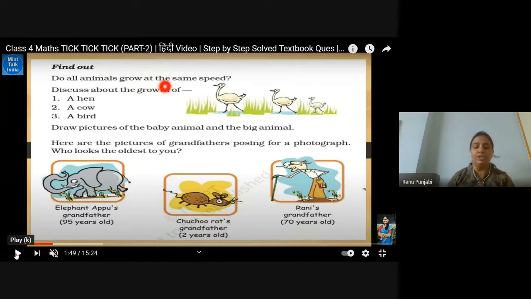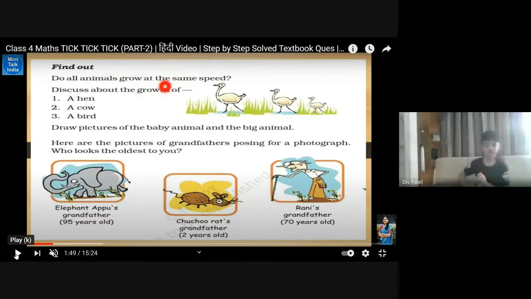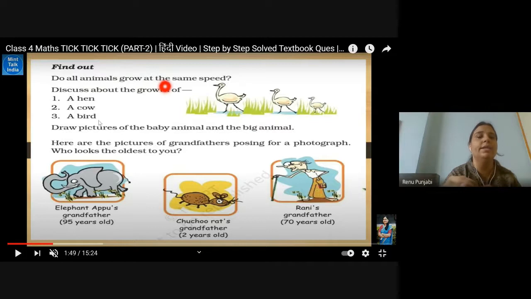Do all animals grow at the same speed? Children, do all animals grow at the same speed? No, ma'am. A bird and a hen may grow at the same speed, but a cow will grow at a different speed. Draw pictures of the baby animal and the big animal. You can draw the pictures after the class.